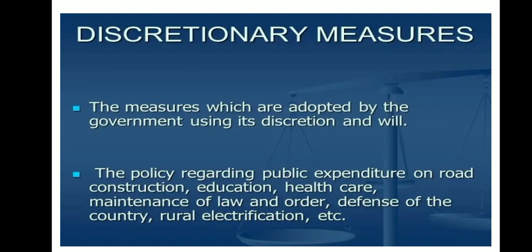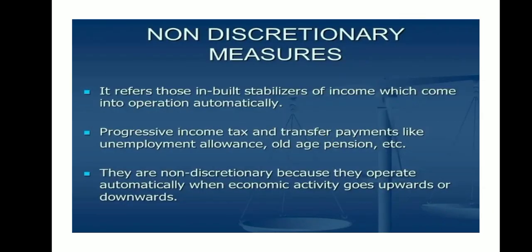It is classified again into two parts, that is discretionary measures and non-discretionary measures. Discretionary measures are those adopted by the government using discretion and will. The government uses them forcefully, and takes care that whatever is said is followed by the people. The policy regarding public expenditure on road construction, education, healthcare, maintenance of law and order, defense of the country, rural electrification, etc. are all discretionary measures. All this happens with the will and wish of the government.